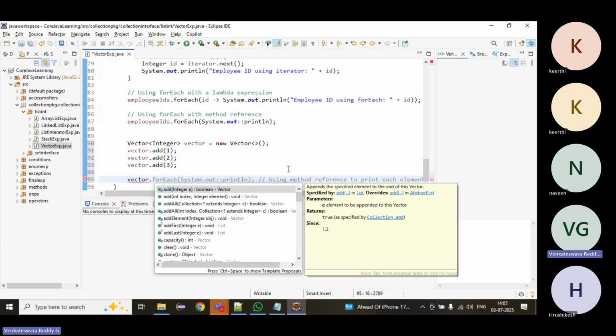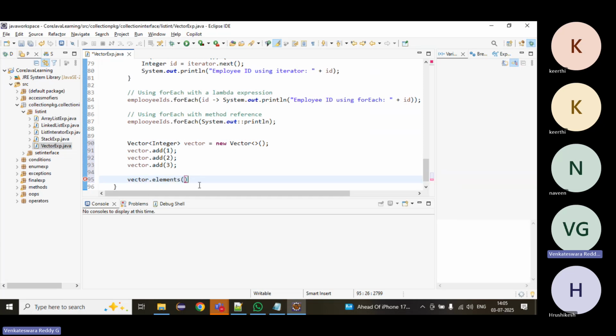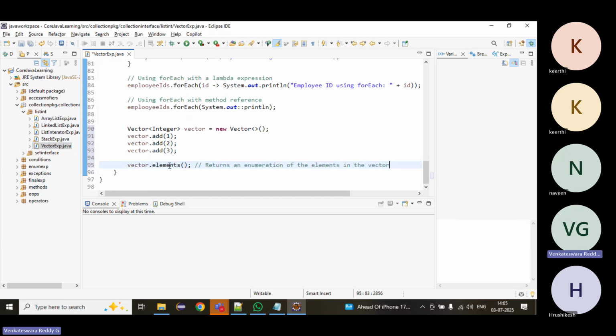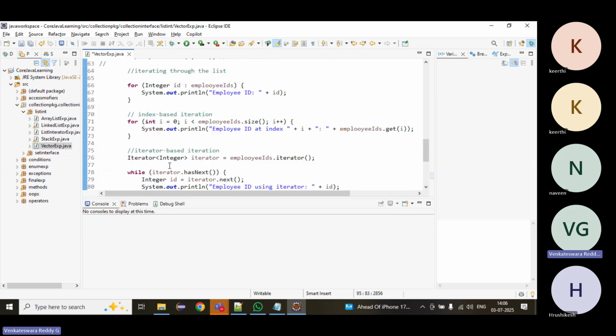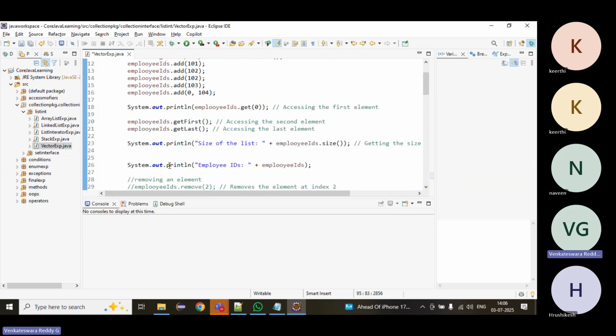We have a method called elements. What will it return? It will return an Enumeration.